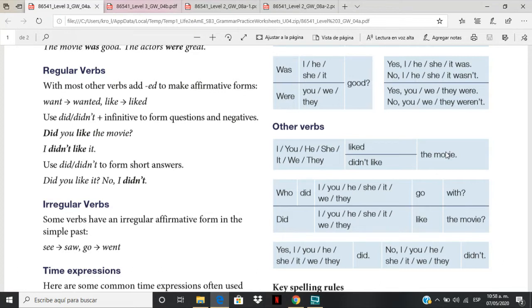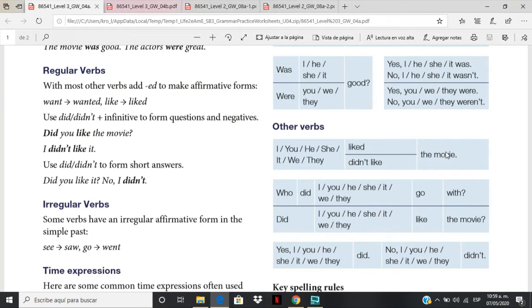Want, wanted, like, liked. And irregular verbs are those verbs that change in the written form. For example, see, saw, go, and went. But I think that right now you are familiar with these regular verbs and these irregular verbs.